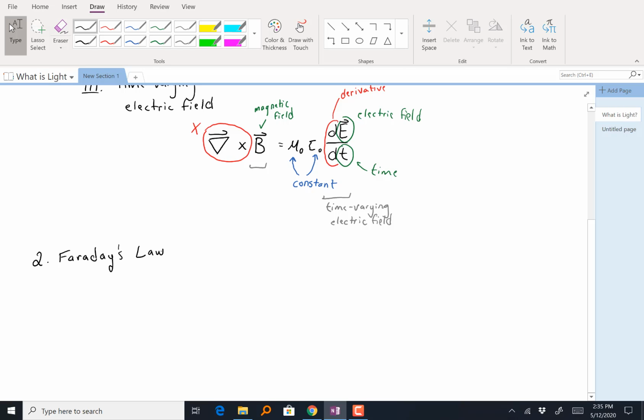And Faraday's law is going to look very similar. We're just going to be taking this relationship and switching it. All right, so if Ampere's law is saying a time-varying electric field is going to create a magnetic field, then Faraday's law is saying that a time-varying magnetic field is going to create an electric field.